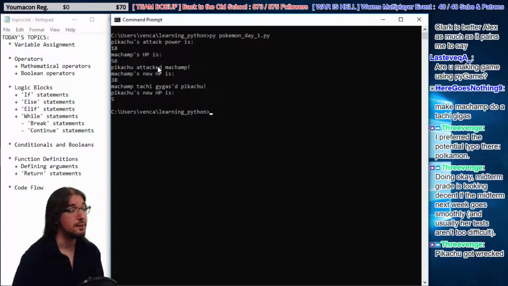Pikachu got wrecked. He did get wrecked. Again, we're fighting Machamp here. It's not a fair fight. But yeah, so right now, Machamp's got 38 health left. Pikachu's already down to 5. We got a pretty bad situation here for Pikachu.